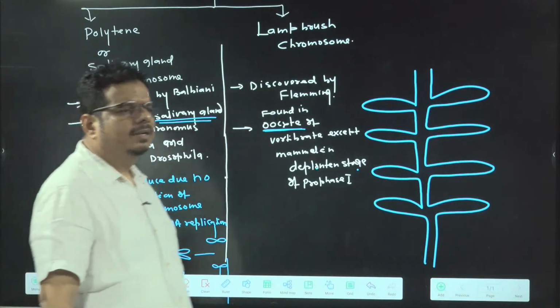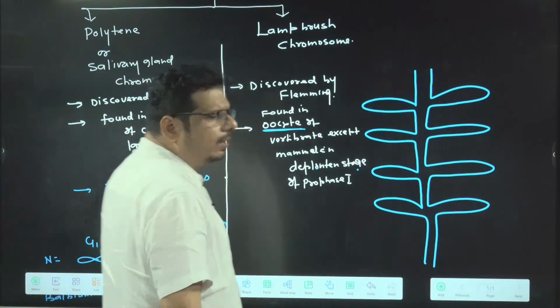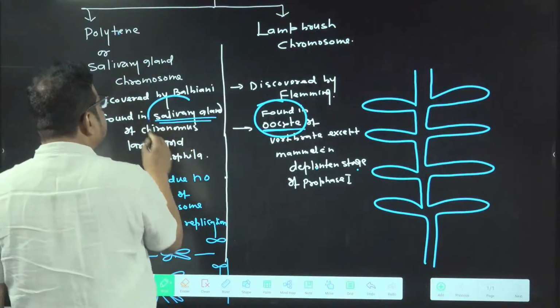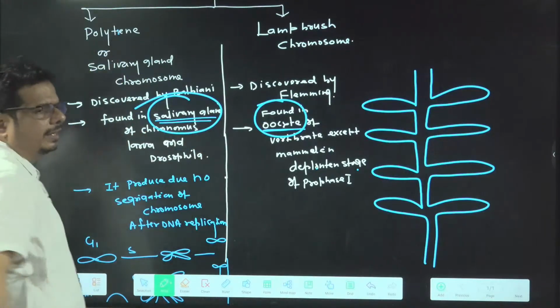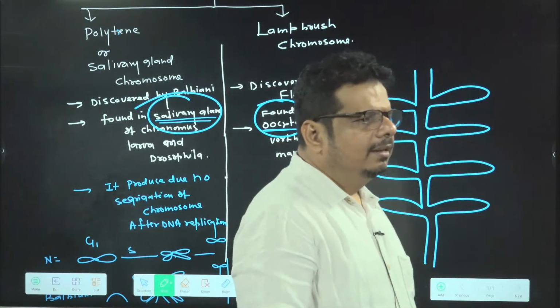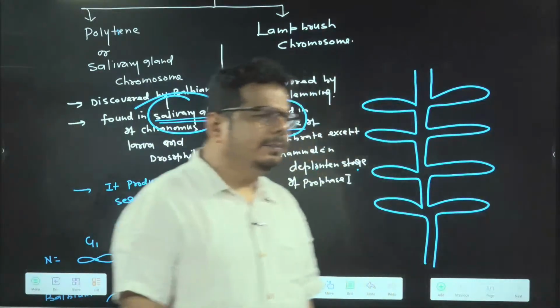So it is which one? Lampbrush chromosome. What is most important? Present in the oocyte. Here, what is most important? Present in the salivary gland in case of polytene. Done. Over. So this is about the giant chromosomes. Over. The chapter Cell, the Unit of Life, is over.